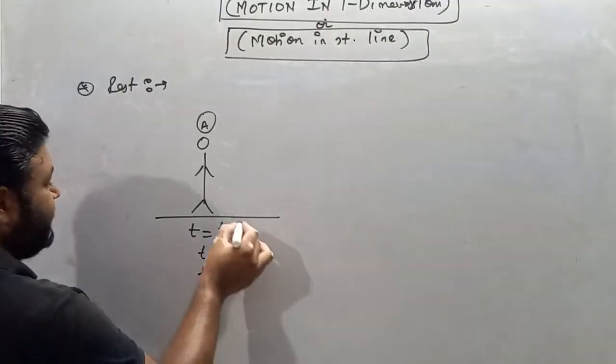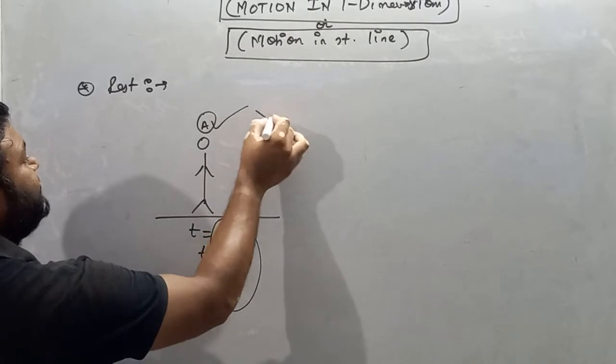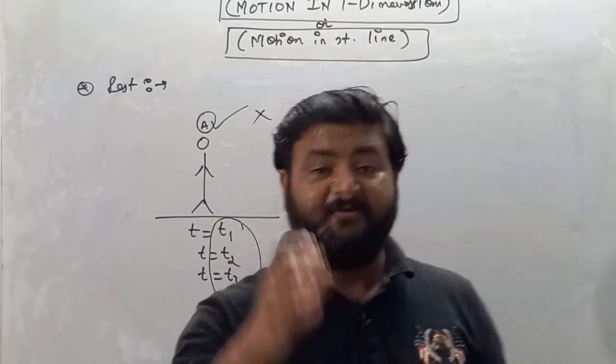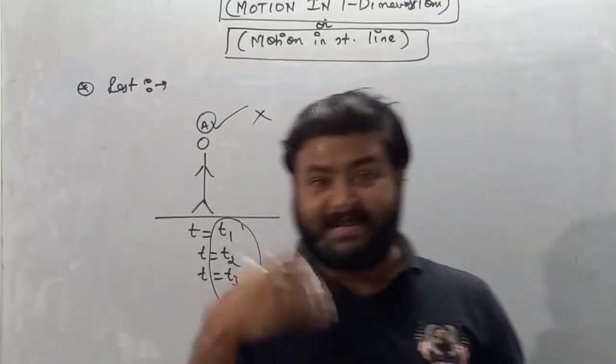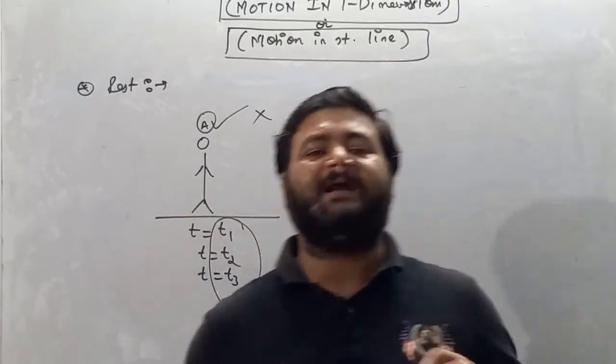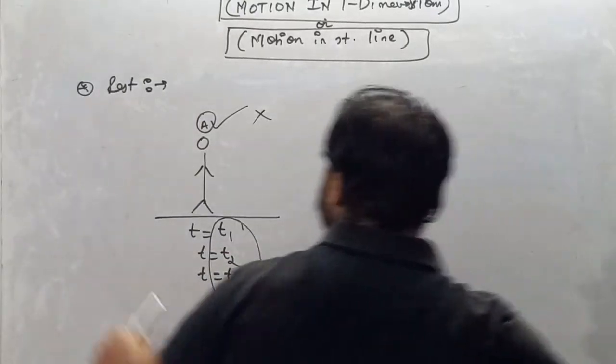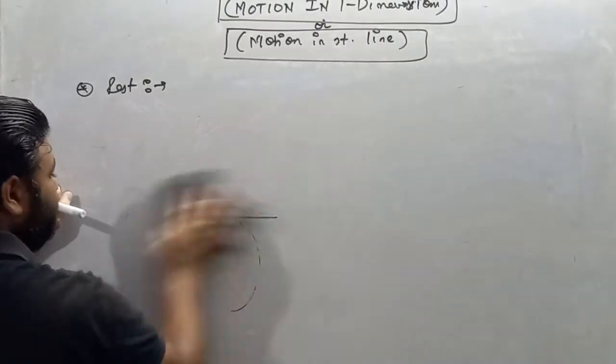So see my dear students, time changes but my position does not change. So with respect to time, if the position of a particle does not change, then the particle is said to be in rest condition. So I'll write the definition of rest.